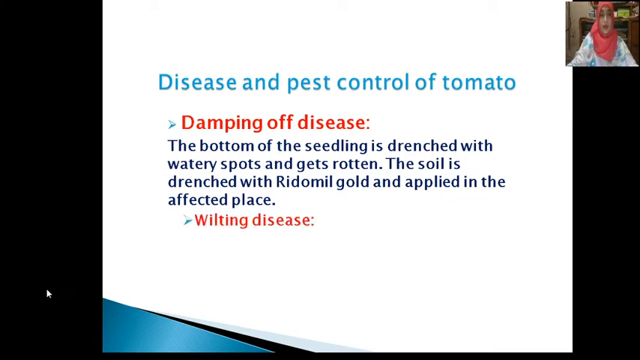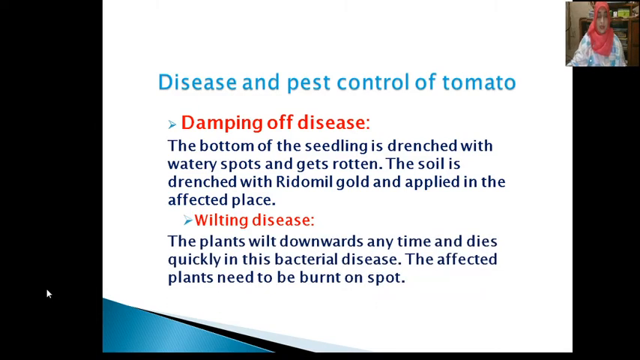Now I discuss with you wilting disease. The plants wilt downwards any time and die quickly in this bacterial disease. The affected plants need to be burnt on the spot. The resistant varieties are to be cultivated. My dear students, in your textbook, page number 70, you can see some pictures. Picture 1, which is wilting disease. Picture 2, yellow leaf curled disease. And picture 3, white fly.